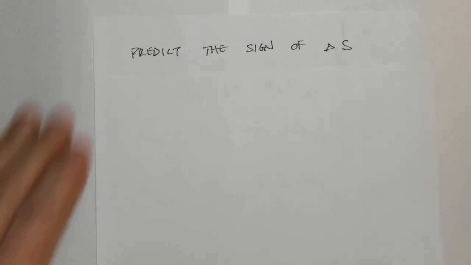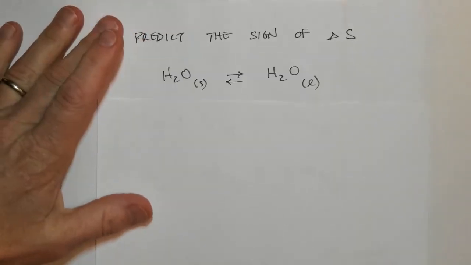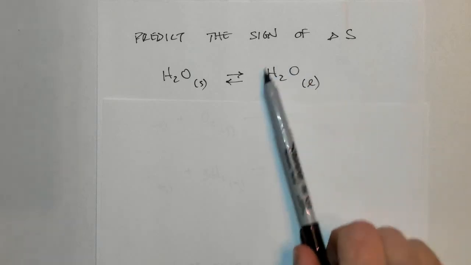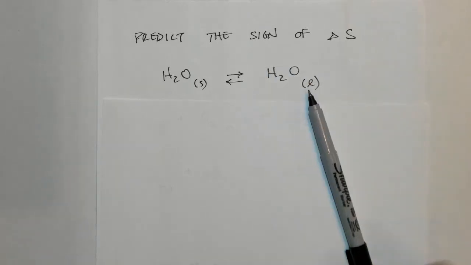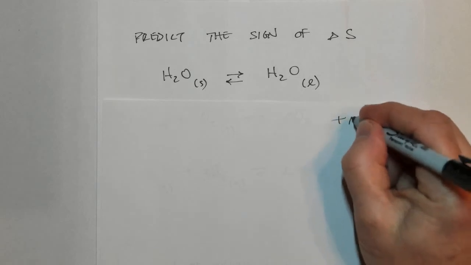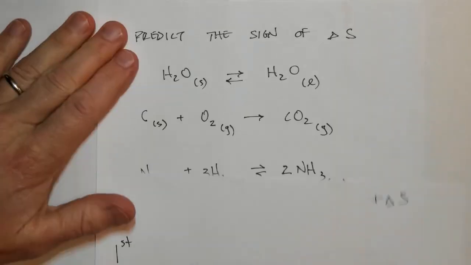Let's see if we can predict the sign of ΔS. I'm going to pause a little bit along the way here, and we'll see if you can predict the sign, and then I'll answer the question to see if you've got the sign of ΔS appropriate. Here we're going from H2O solid to H2O liquid. Positive or negative for ΔS? Hopefully you predicted that there is much more randomness and disorder in a liquid because the particles can slide over one another, more than you can in a solid, and so you'd say that the ΔS is going to increase, and so it would be positive for this process.